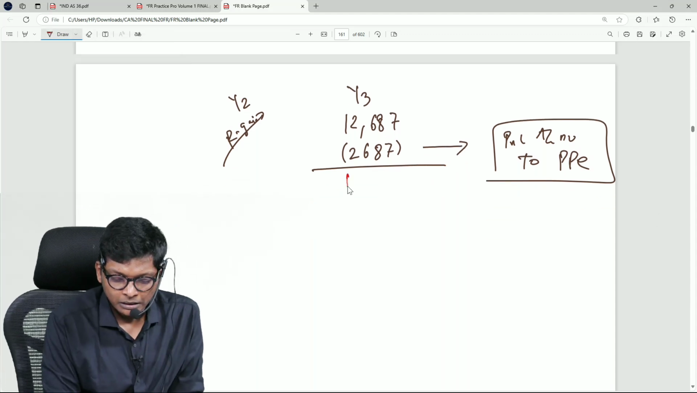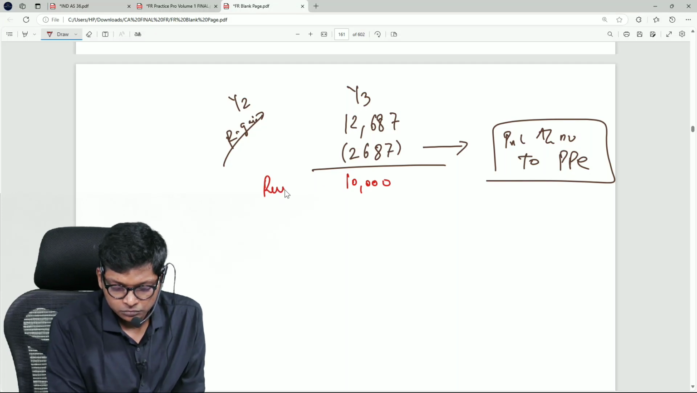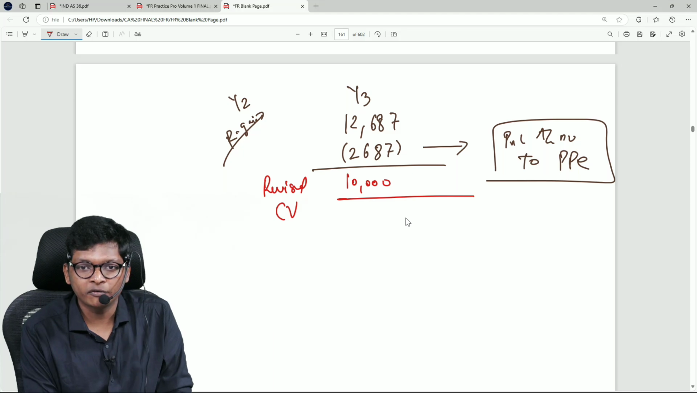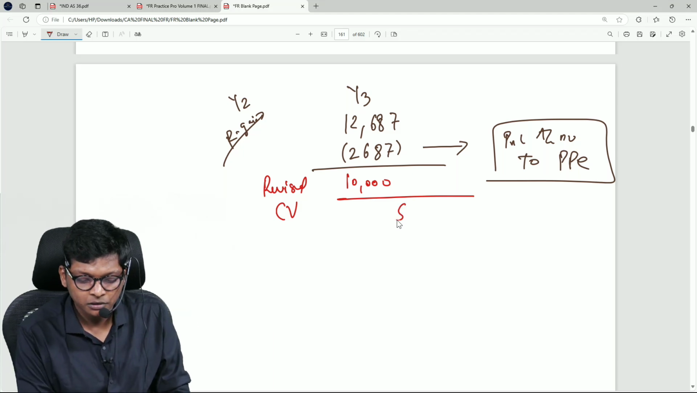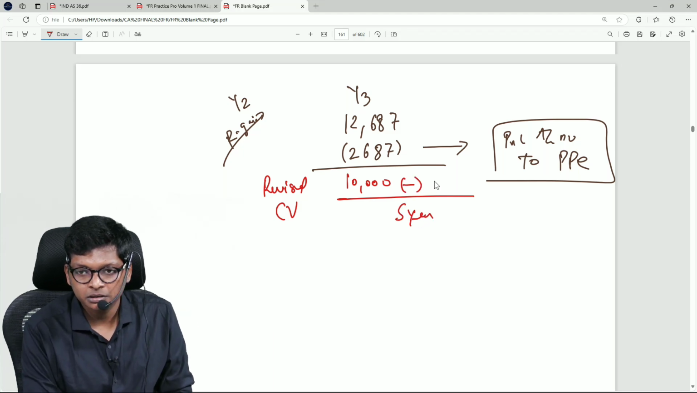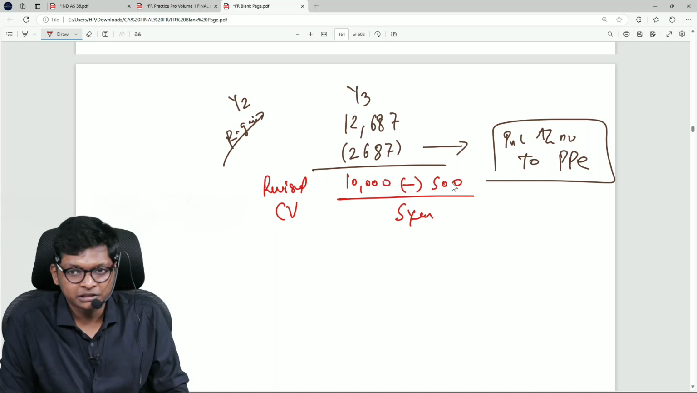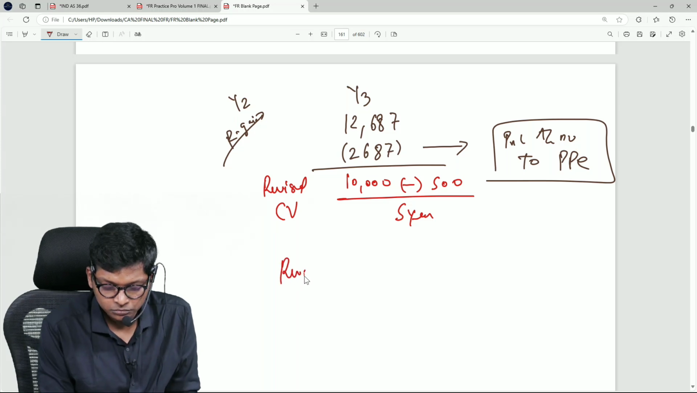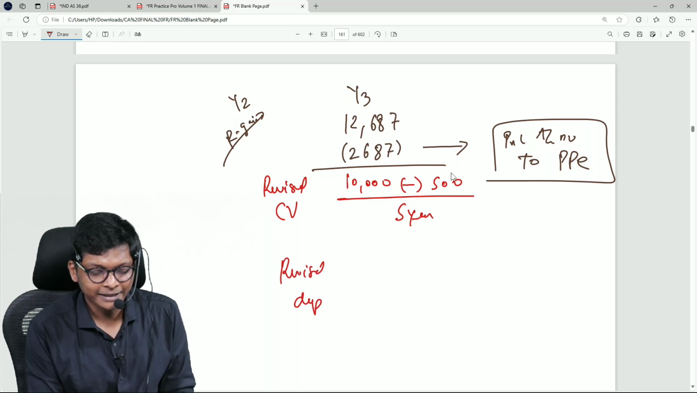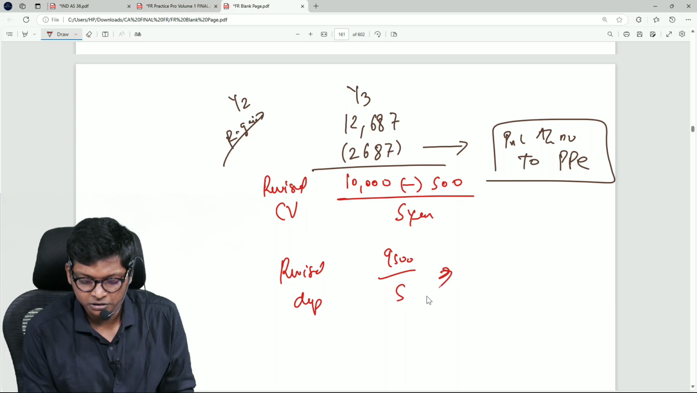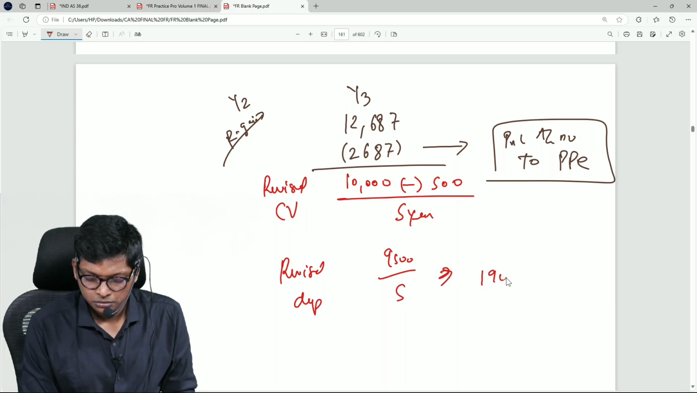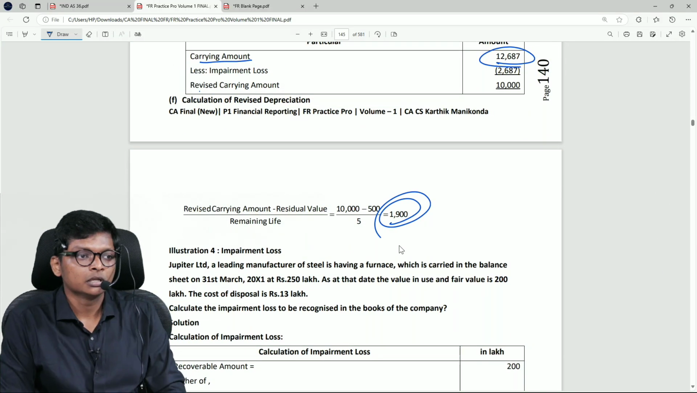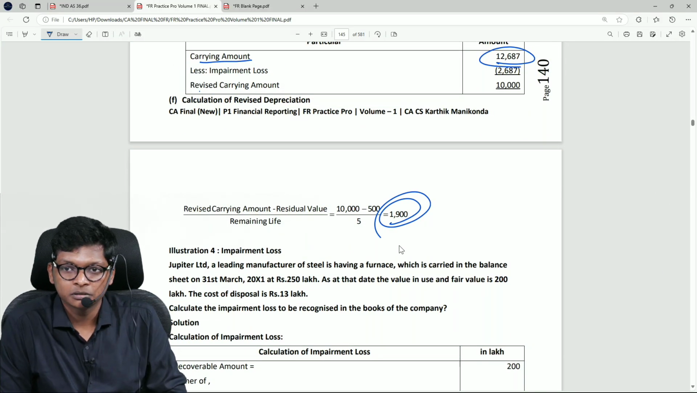So in this sum, revised carrying value is how much? 10,000. This 10,000 will have remaining useful life of 5 years. Residual value is same 500. No change. This also can change, but here it has not changed. So what is the revised depreciation? Revised depreciation 9,500 divided by 5, how much? 1,900. That will be the revised depreciation 1,900. Are you guys following? That's it.